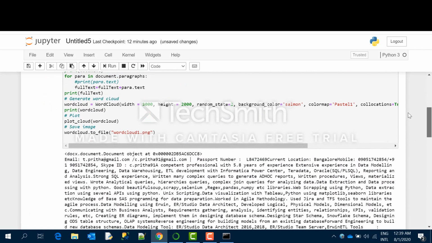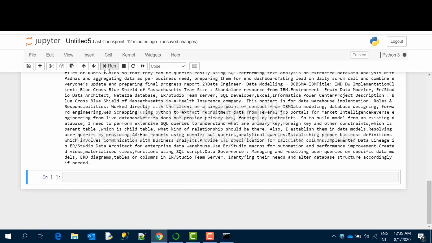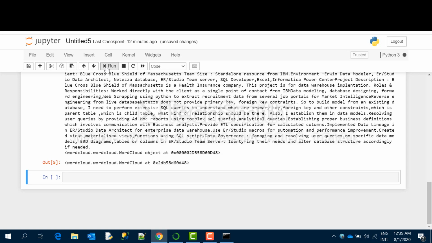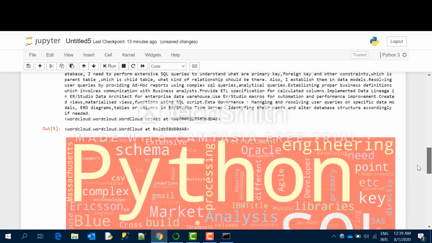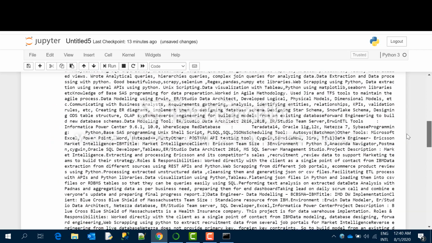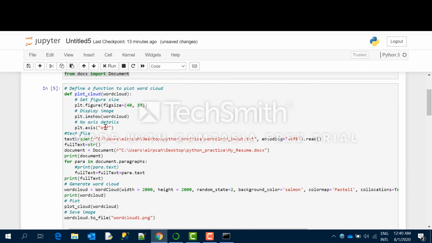The background color got changed and some other changes happened. So maybe if we want a square, the size got changed actually.